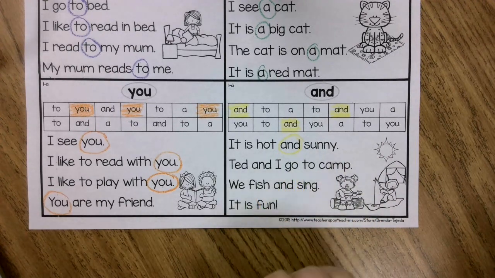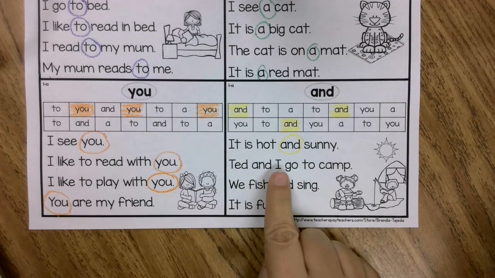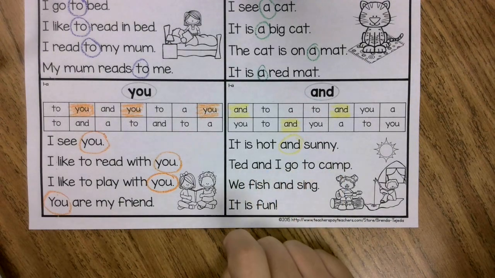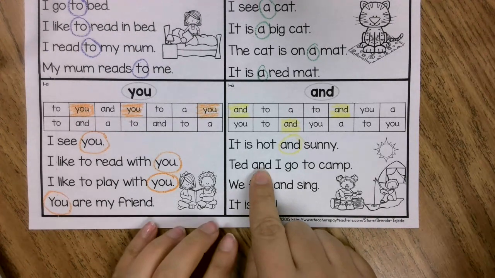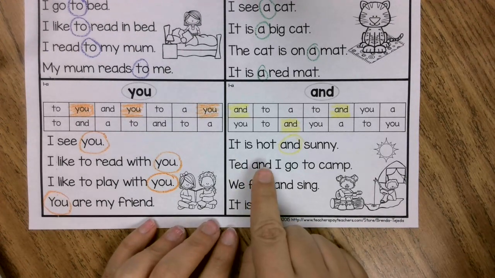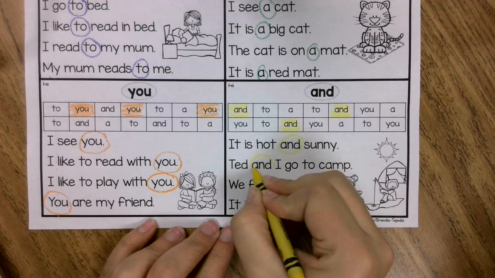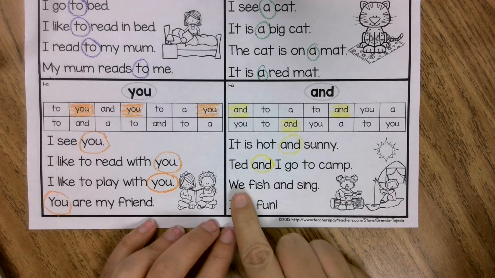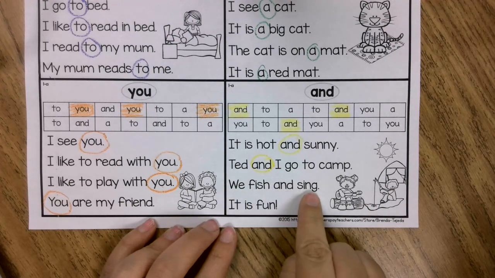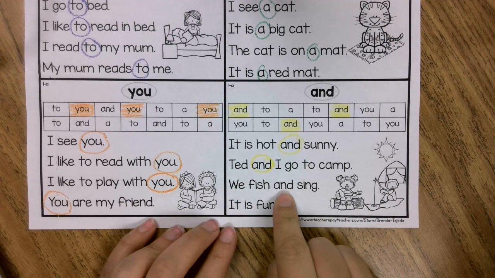What about the second sentence? Ted and I go to camp. And is the second word in the sentence. First, second. Okay, let's see what they do at camp. We fish and sing. Here it is.